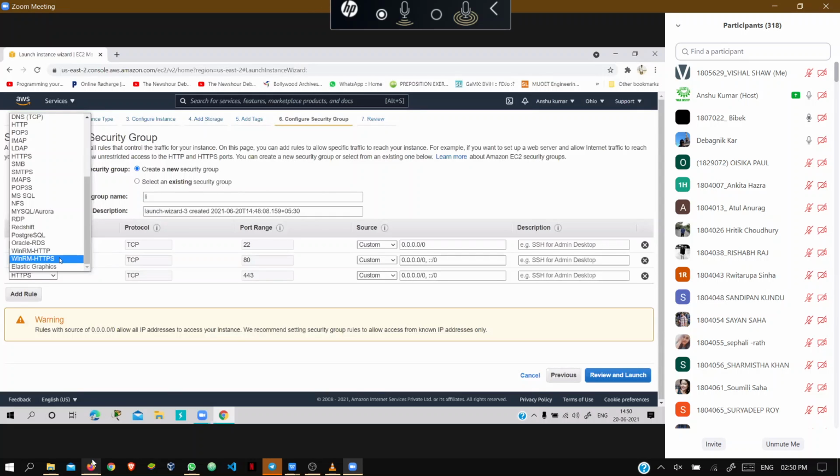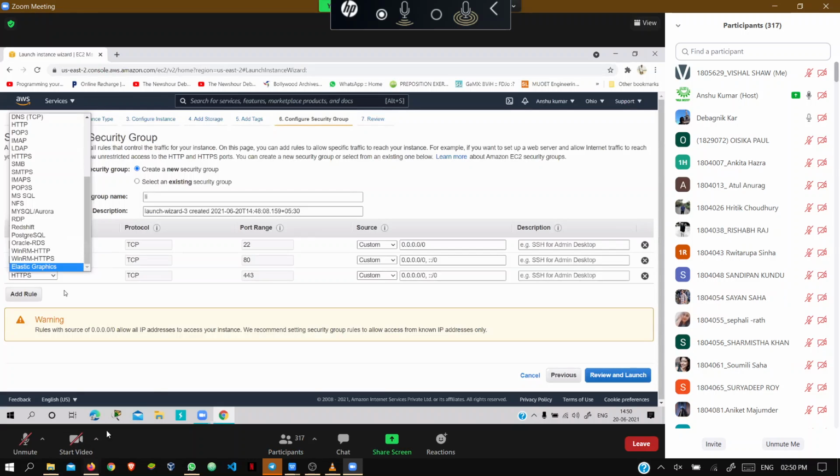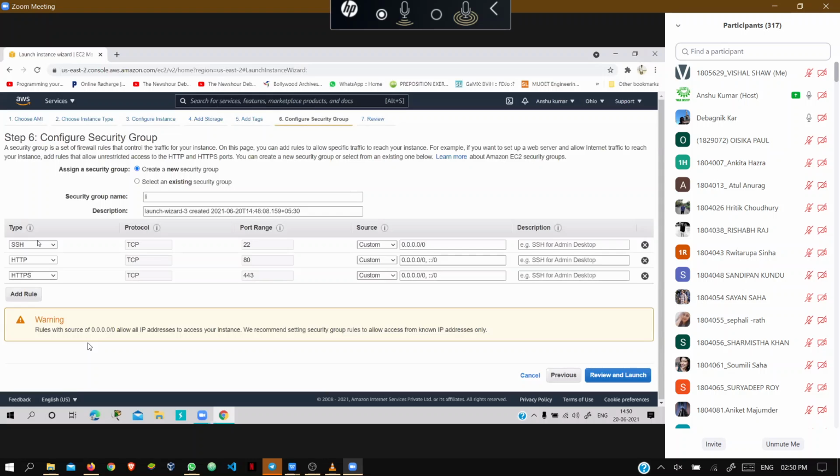So this is the Linux AMI, right? Yes. So here basically we are using HTTP and HTTPS whether you are going for the Linux or Windows operating system. So there is no problem. You can use HTTP and HTTPS. So going to the next, just see here, guys. You can give the name of this security group.